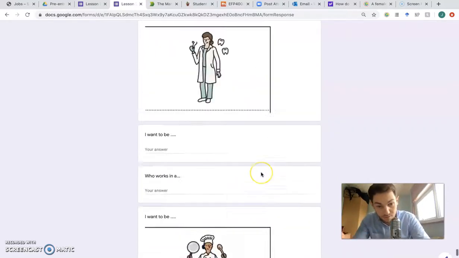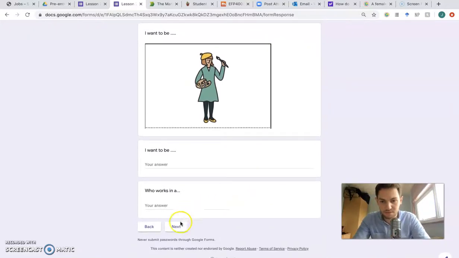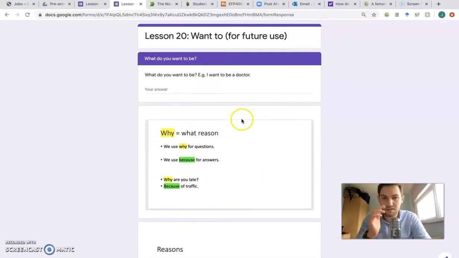Okay, you have to do the rest. All right? Okay, very good. And then, what do you want to be? What do you want to be? For example, I want to be a teacher, or I am a teacher. I want to be a doctor. I want to be a barber. I want to be a firefighter. I want to be a model. Okay, you can write your answer.